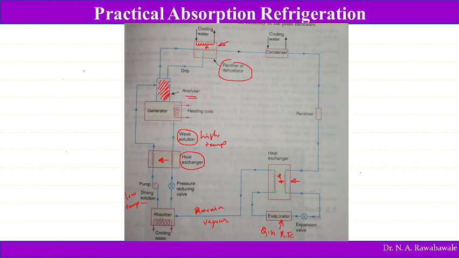So this ammonia, when it absorbs heat energy, moves in the upward direction. At that time, because of expansion, its pressure and temperature are going to get reduced. So this ammonia, when it absorbs heat energy, is still at lower temperature. When it moves in this heat exchanger, it has a tendency to absorb heat energy. Then it takes heat from the liquid ammonia which is coming from the receiver.